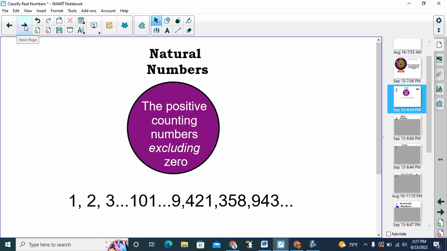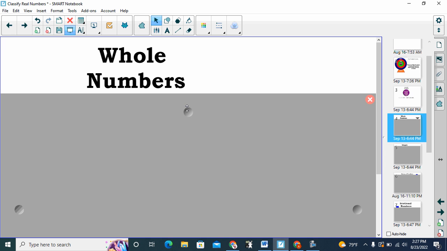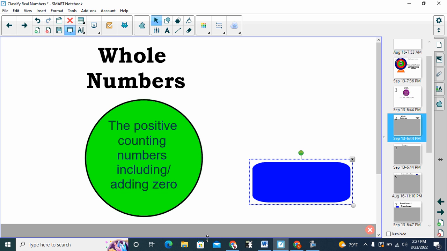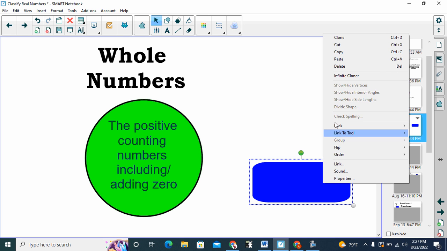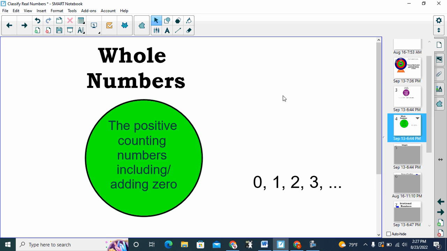Whole numbers are all of the natural numbers plus 0. So all of the natural numbers, 1, 2, 3, 4, 5 on up, those are all whole numbers. 0 is also a whole number. So 0, 1, 2, 3, 4, 5, and so on. Notice we don't have any negative numbers. Negative numbers are not considered whole numbers. We also don't have any fractions. 1/2 is not a whole number. So it is the counting numbers, the natural numbers, plus 0.